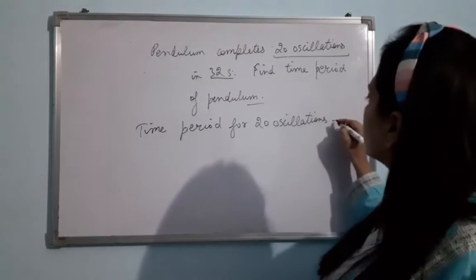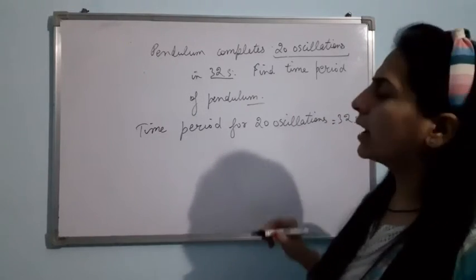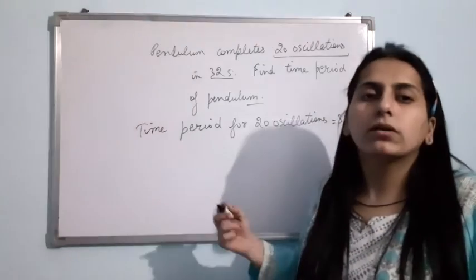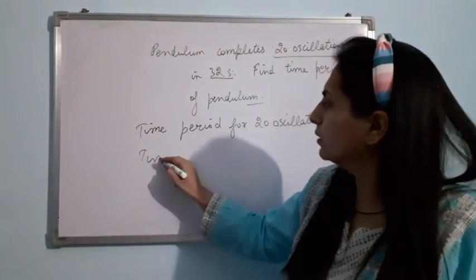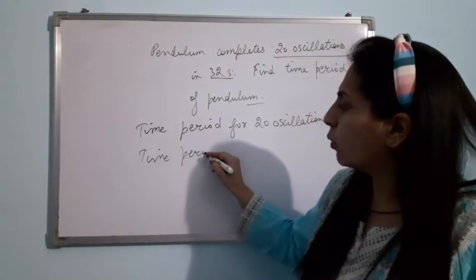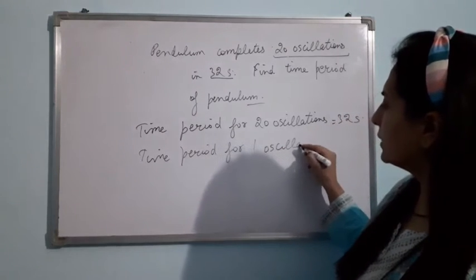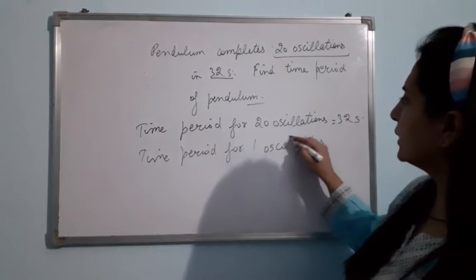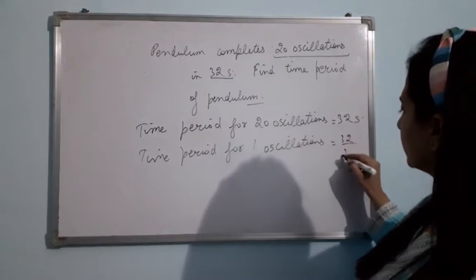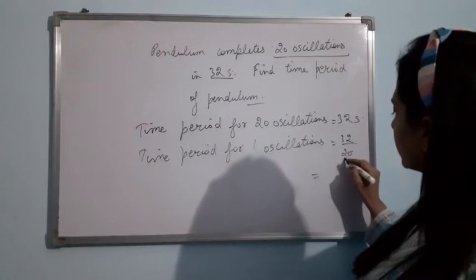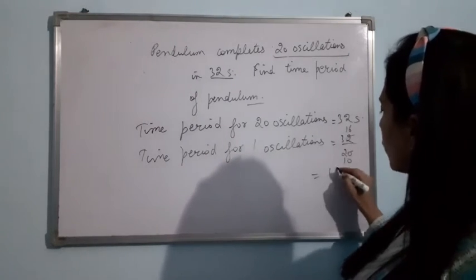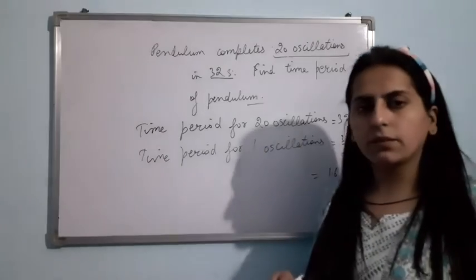This is equal to 32 seconds. I have to find time period of the pendulum. That means time period for one oscillation. Right? And that comes out to be 32 divided by 20. Right? That is 1.6 second. Am I clear?